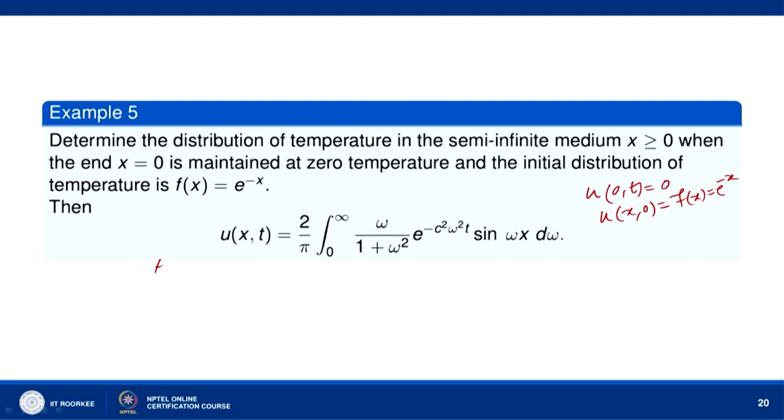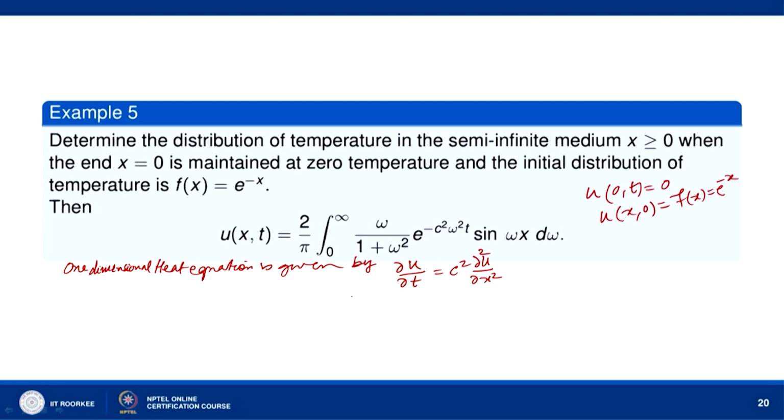Okay. Now we know that the one dimensional heat equation is given by u_t equal to c square u_xx. Now we are given u(x,t) at x equal to 0, so we will use Fourier sine transform. So we will apply Fourier sine transform here.